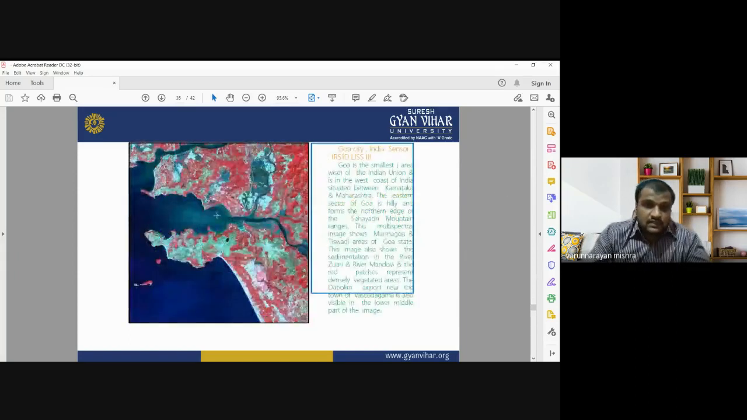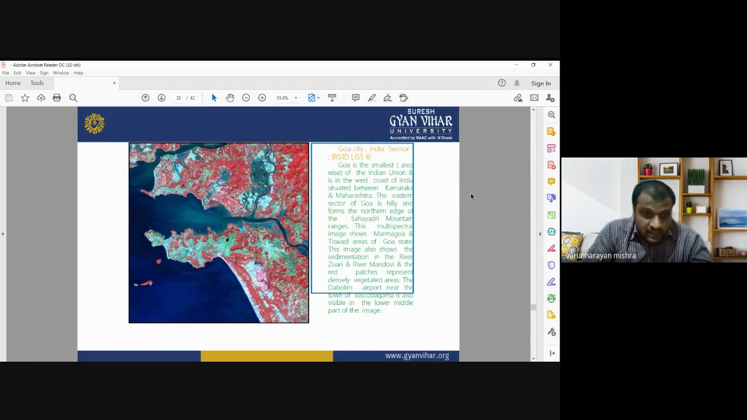This is the satellite image of Goa city of India. The image is acquired by the IRS-1D LISS-III sensor. Goa is the smallest state of the Indian Union, on the west coast of India, situated between Karnataka and Maharashtra. The eastern sector of Goa is hilly and forms the northern edge of the Sahyadri mountains.